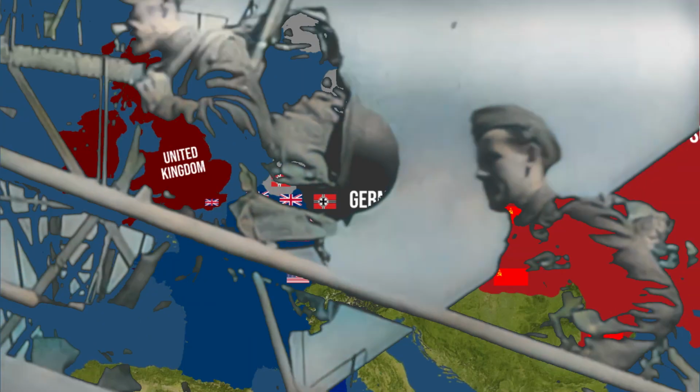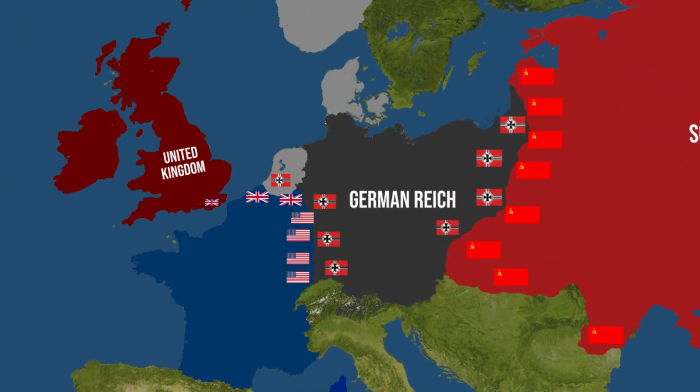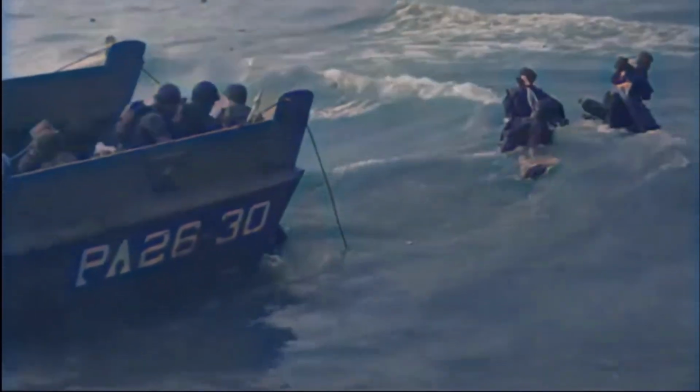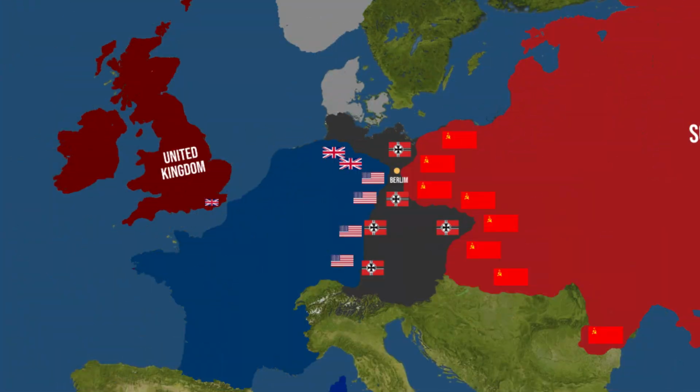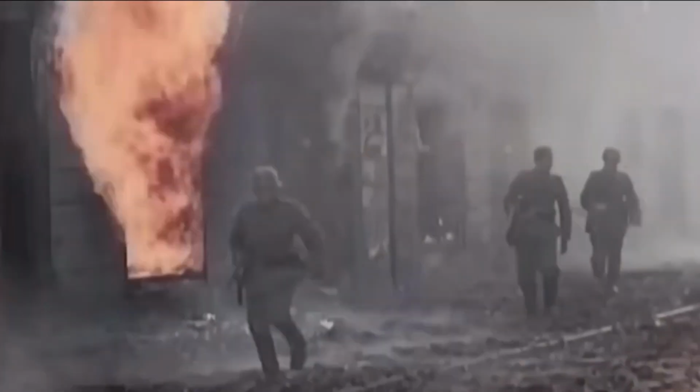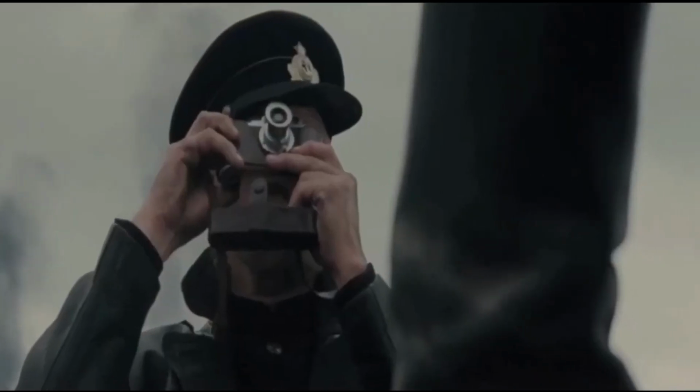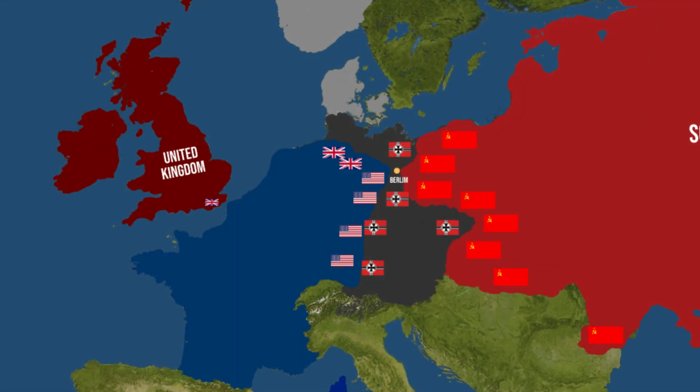Over time, the Soviets began to make the German army retreat in the east, while the Americans and British carried out D-Day in occupied France. With the Allied troops advancing on both sides and the German army destroyed, everyone knew it would be a matter of time until Germany lost and was completely occupied. Then in April 1945, when Soviet troops entered Berlin, Hitler committed suicide, thus causing the war in Europe to end and Germany to be divided among the world powers.